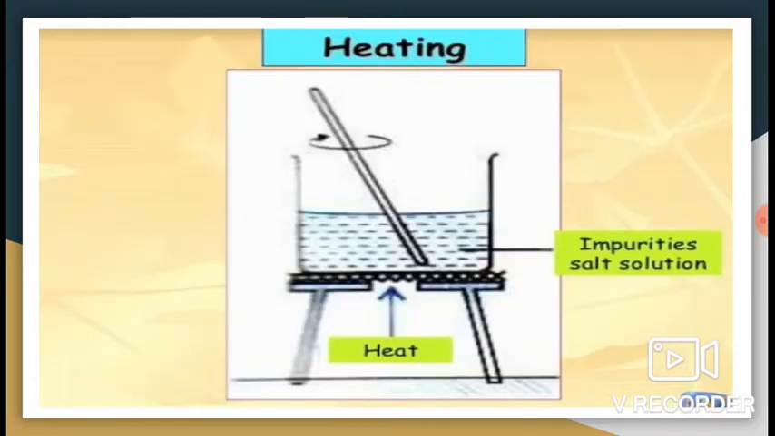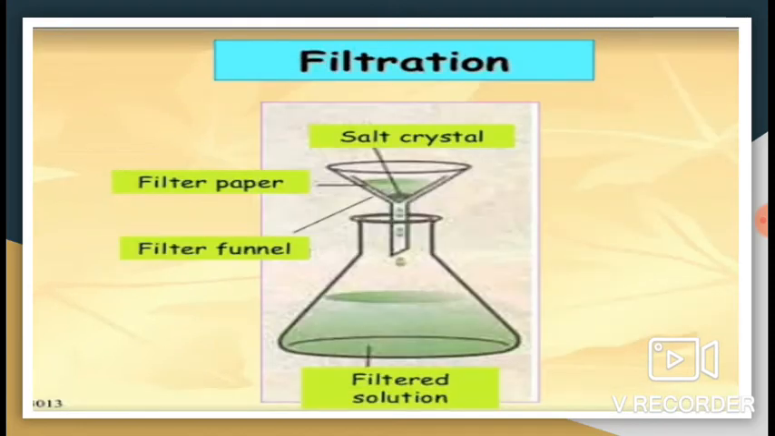There are many ways in which we can separate substances from a solution. Soluble substances can be separated by heating the solution. For example, salt can be separated from the salt solution by heating the salt solution. Water evaporates on heating and the salt particles are left behind. Insoluble substances can be separated.